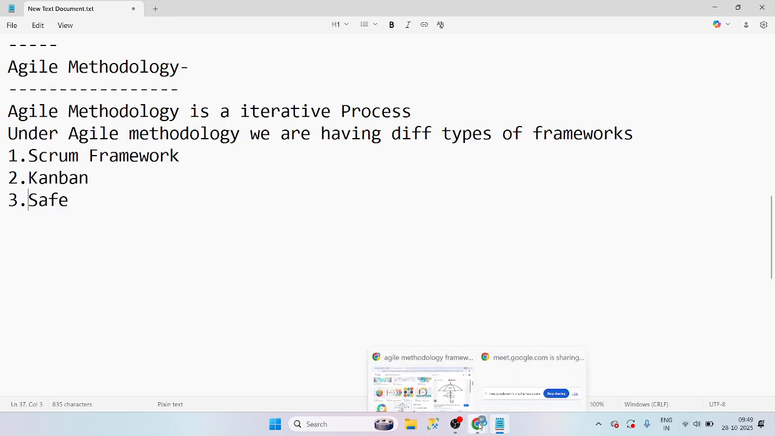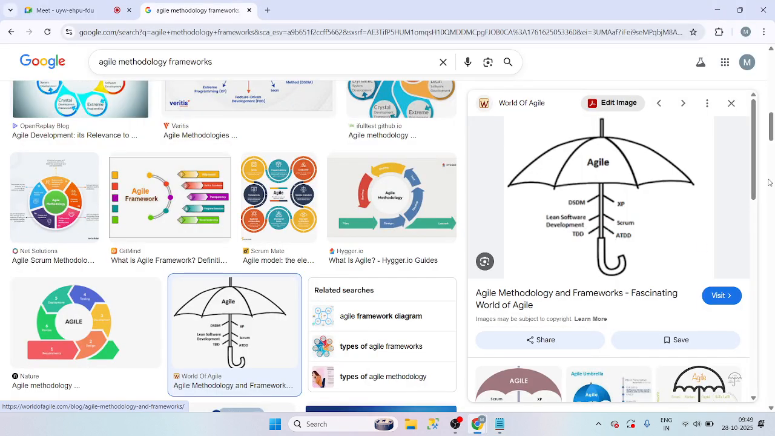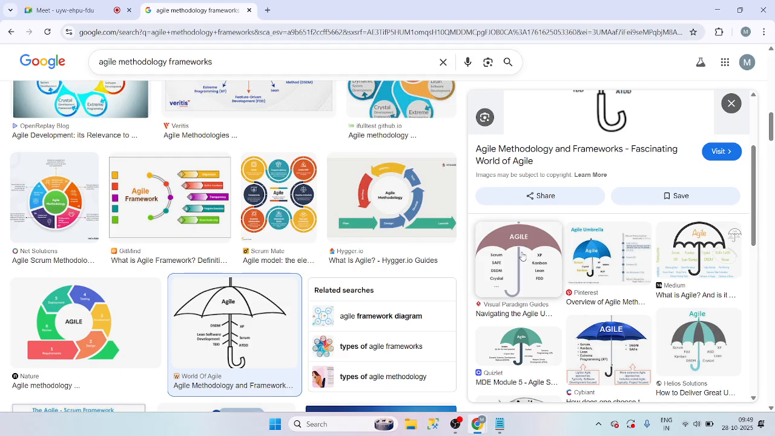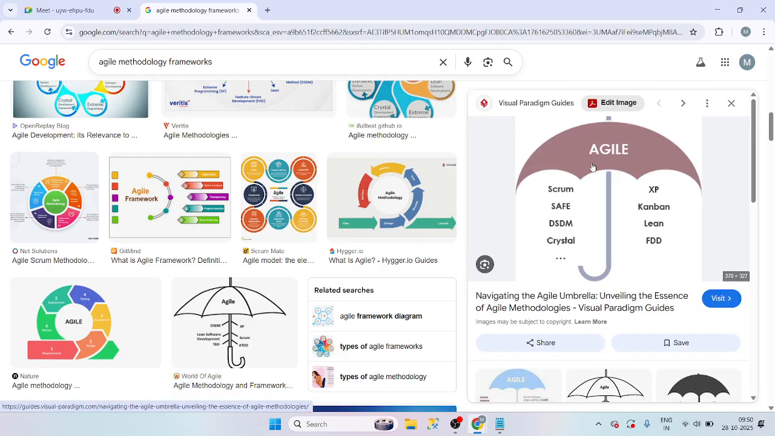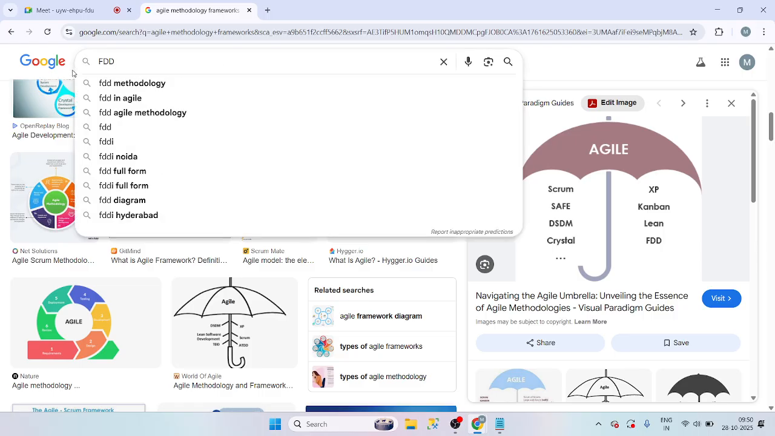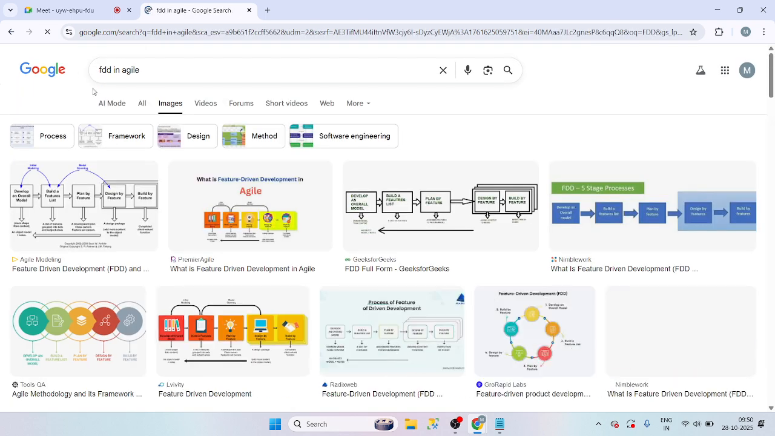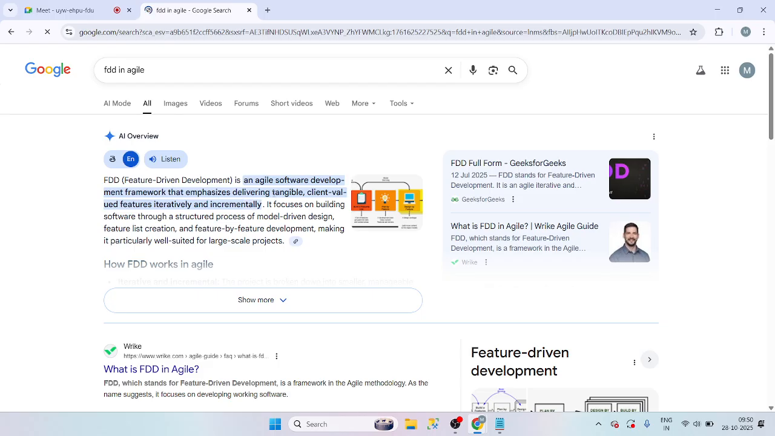Right, guys, let me show you this diagram. Agile is an umbrella term, guys. Agile methodology is an umbrella term. Under agile methodology, we have these types of frameworks: Scrum, SAFe, XP, Kanban, Lean, FDD, Feature Driven Development. FDD is Feature Driven something, I forgot. Crystal.